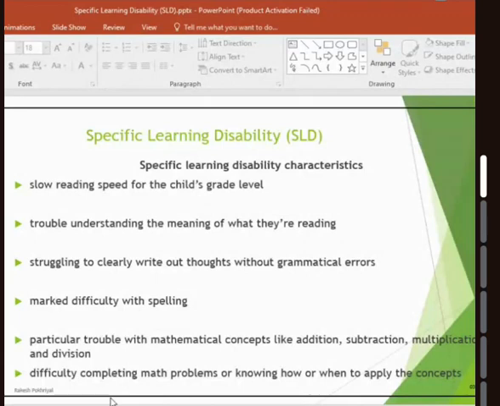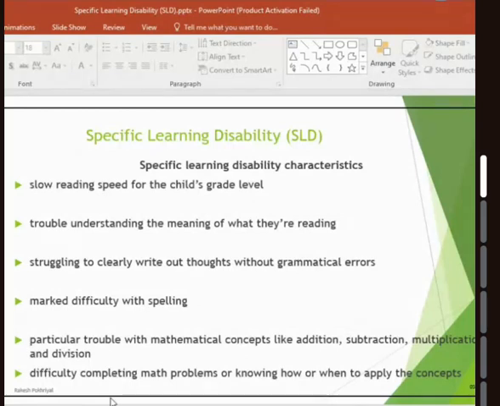The disability characteristics: they show reading speed below the child's grade level. If the child is in first grade, we will observe that compared to the normal speed of a child's reading habits, the kid might have lesser proficiency. They have trouble understanding the meaning of what they are reading. Struggling to clearly write out thoughts without grammatical errors, very small things according to their age group and class. They have difficulty with spelling, narrating things.